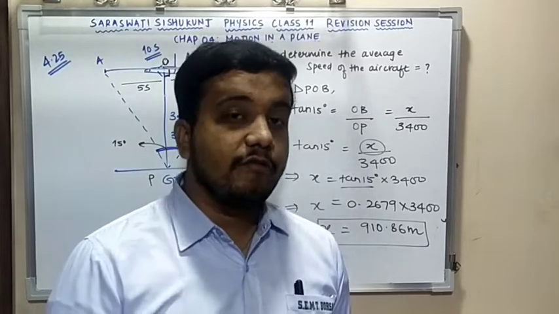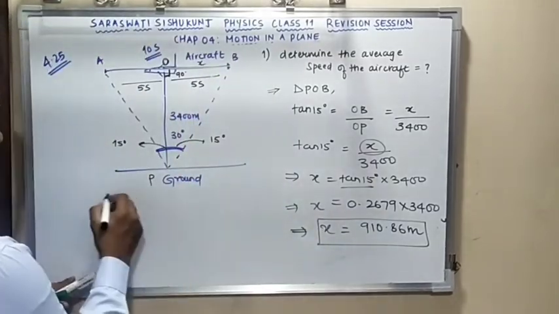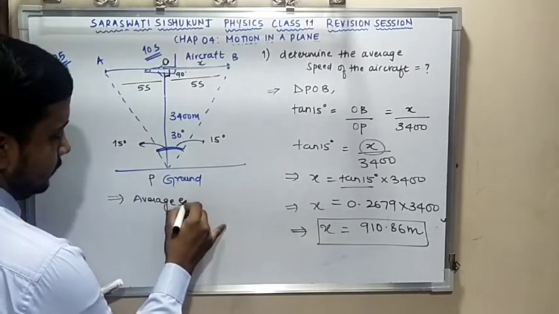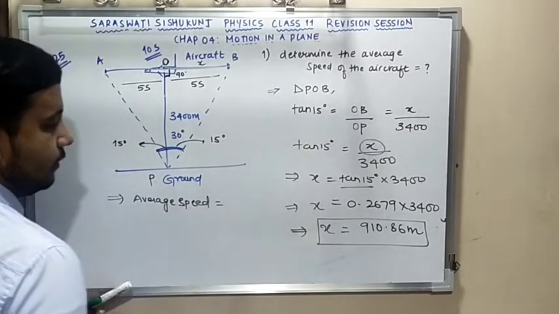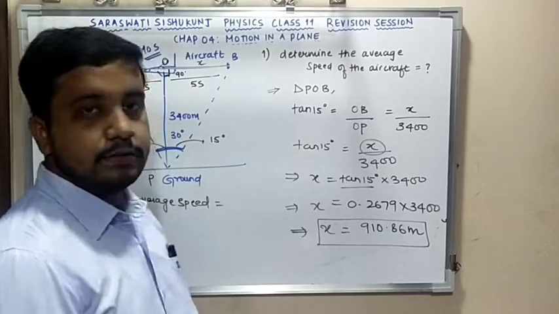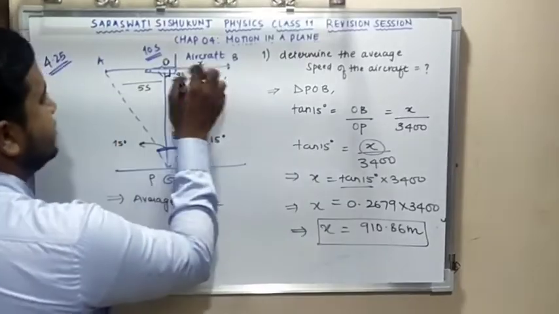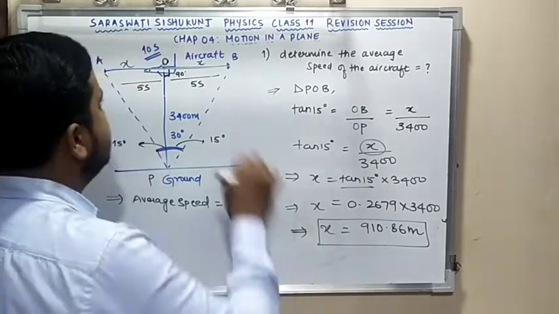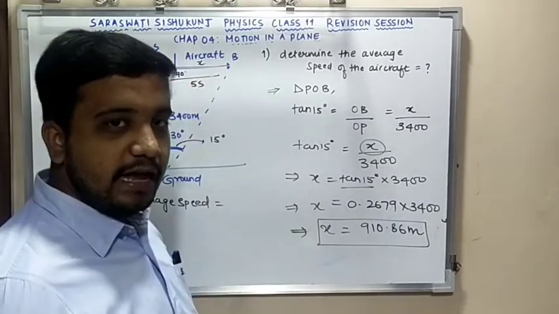But they are asking for average speed. So if they are asking for average speed, what will I do? See, if I talk about total distance, it is x plus x, 2x, and total time is 10 seconds. I can calculate likewise also.